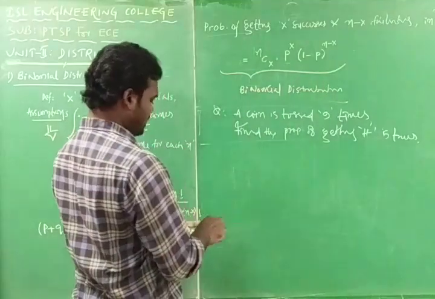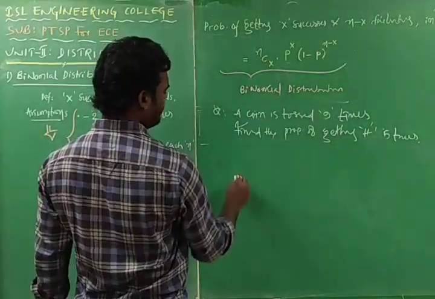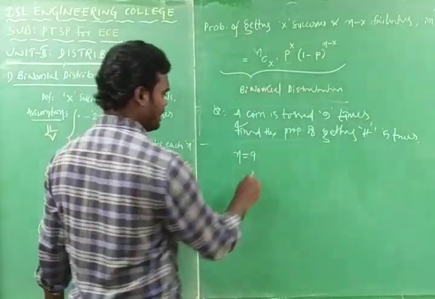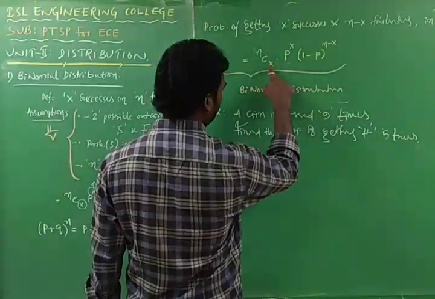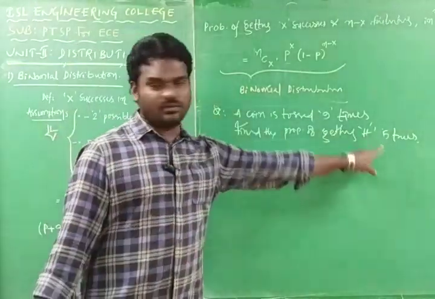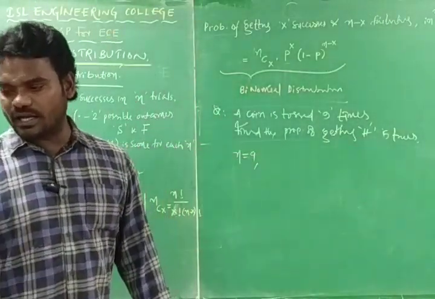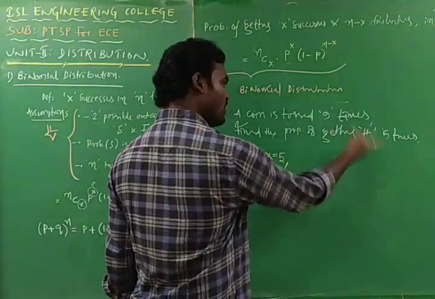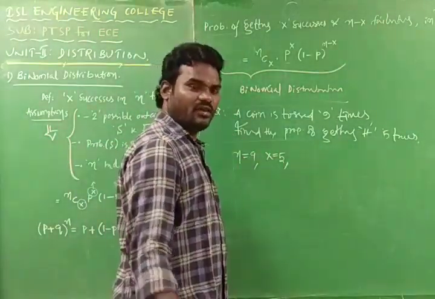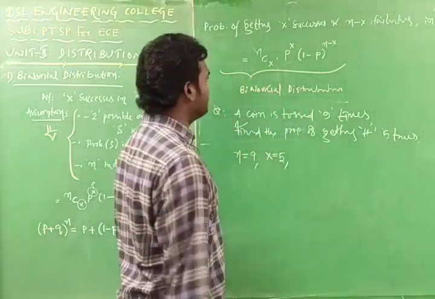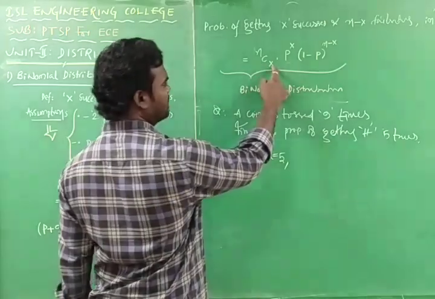Here n is nothing but 9 times we have the trial, and x is the number of successes. How many successes we require? 5 times, so x is equal to 5. If we get 5 times head, then only we can consider it a success, otherwise it is a failure.